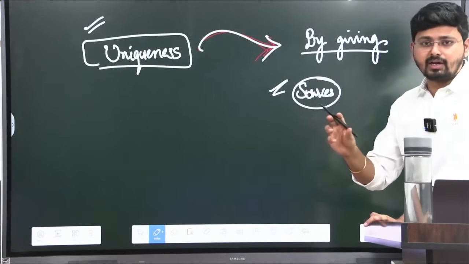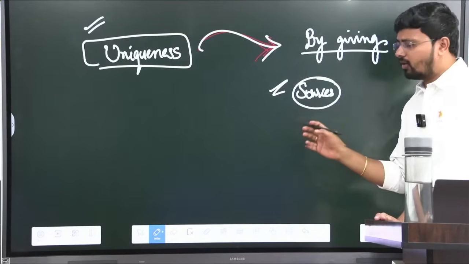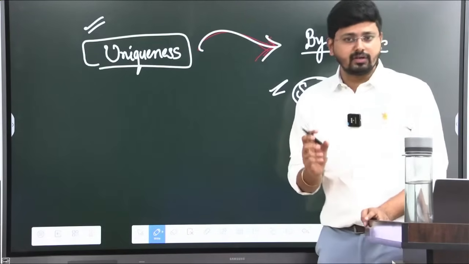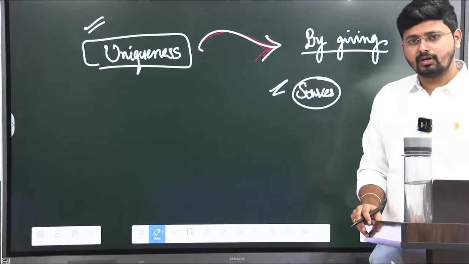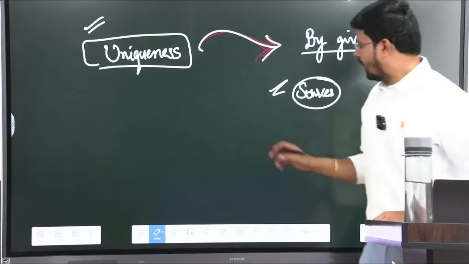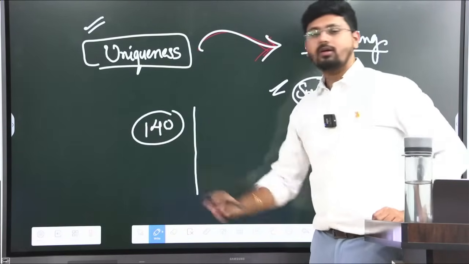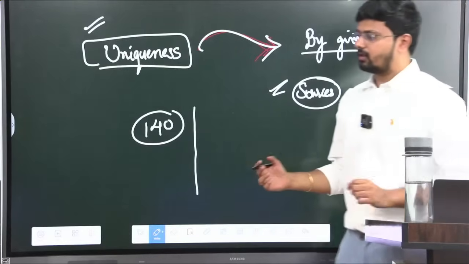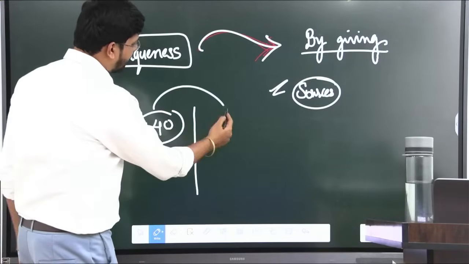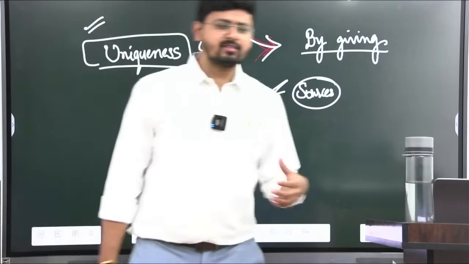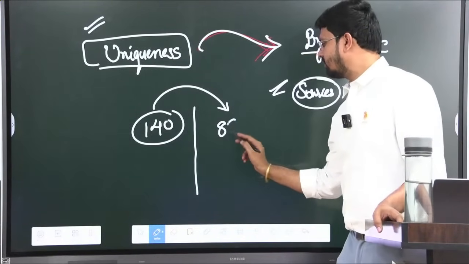Randomly dropping any content, any anthropologist or any example or any case study, what will happen? It will be counterproductive to you in the exam hall. So I'll give you an example. There was one of my students who was already in service, and his score was 140 in paper 1. Now he had to improve his score further. What he did the next year was randomly drop so many examples and so many thinkers into each answer. The score next year was 86.